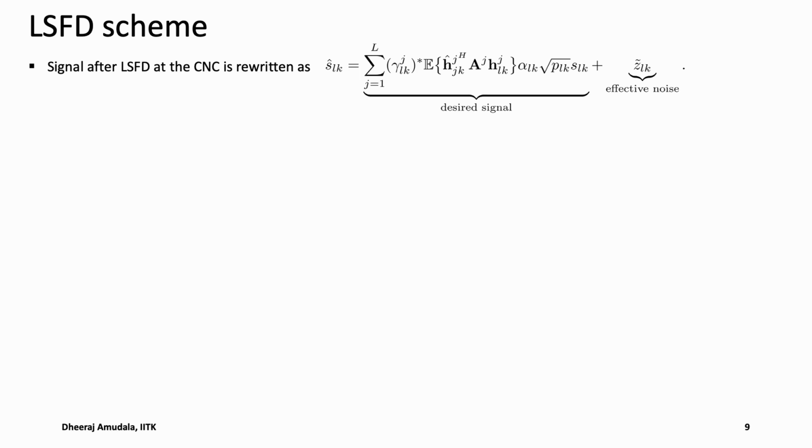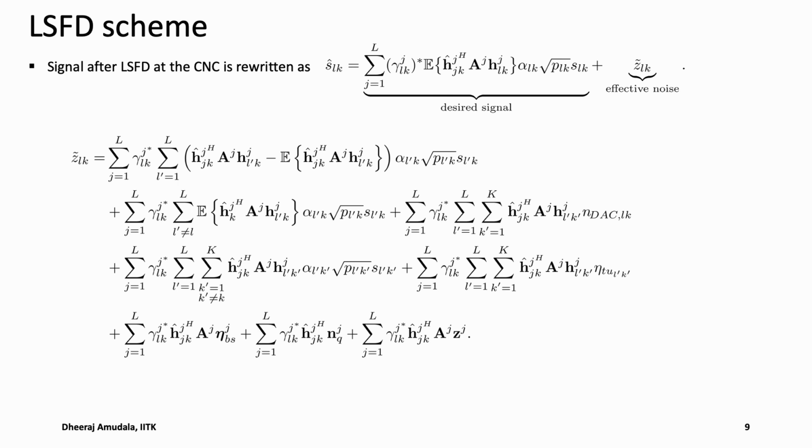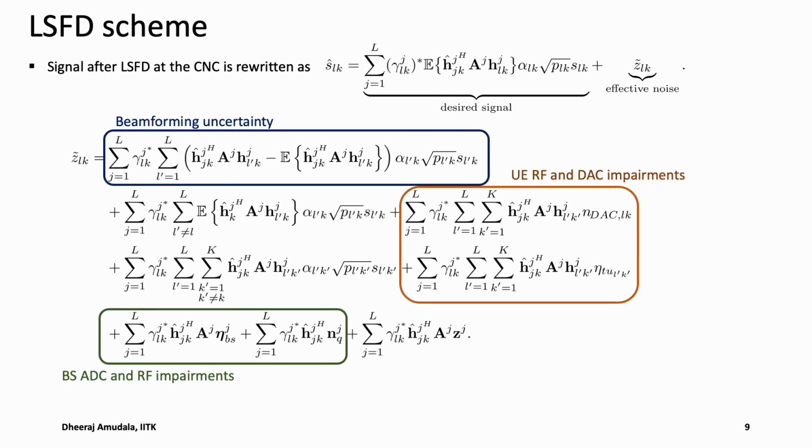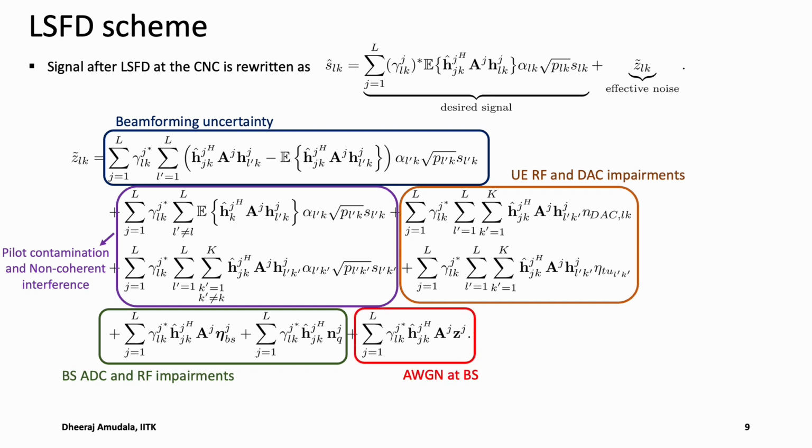With that statistical knowledge, we rewrite the signal received after LSFD at the CNC as follows. The expectations, if you see, are only statistics of the channels, used to detect the signal. Here this effective noise is denoted as follows, which is a combination of various interferences, RF distortions, and ADC DAC quantization noise at the base station as well as the UE.